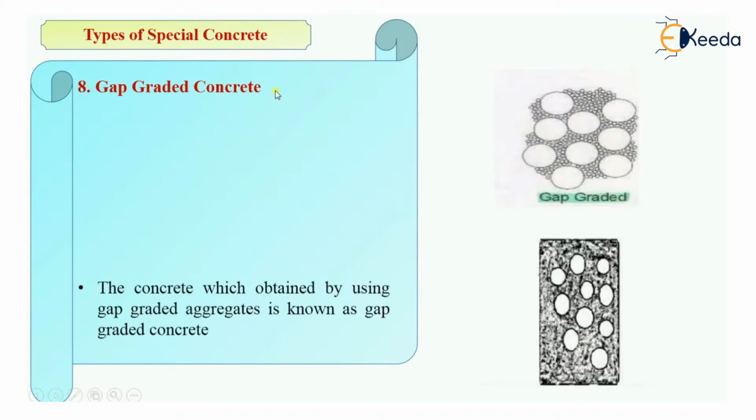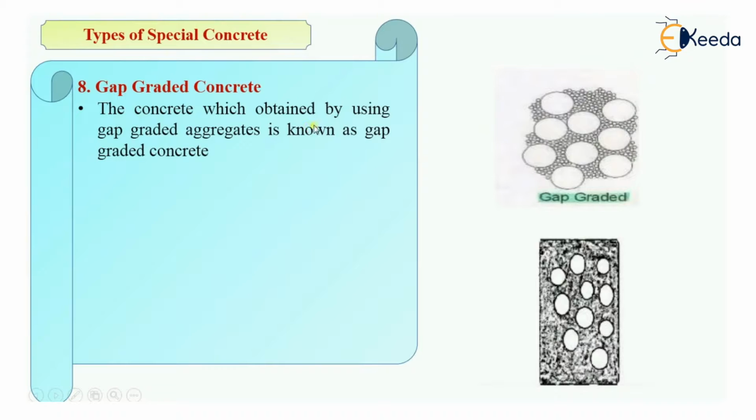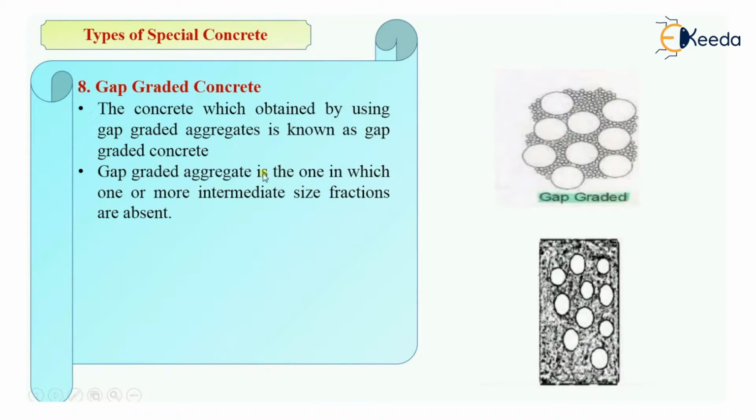So what is gap graded concrete? That concrete which is obtained by using gap graded aggregates. Simply, that concrete which is obtained by gap graded aggregates is known as gap graded concrete. Now the question arises here is, what is gap graded aggregate? It is the aggregate in which one or more intermediate size fractions are absent.